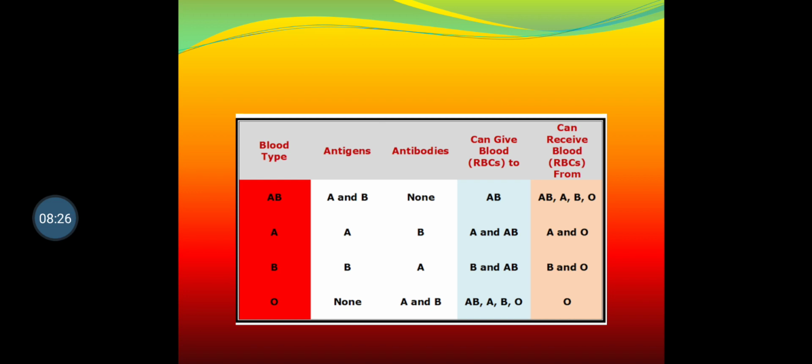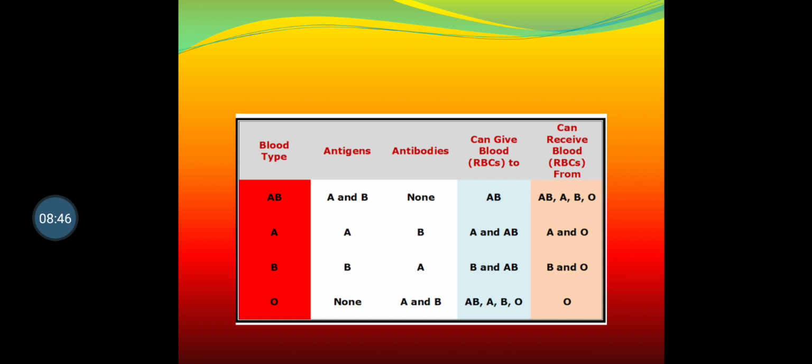That means blood group AB has both the antigens but no antibodies. Blood group A has antigen A and antibody B, while blood group B has antigen B and antibody A. Blood group B can receive blood only from B and O.